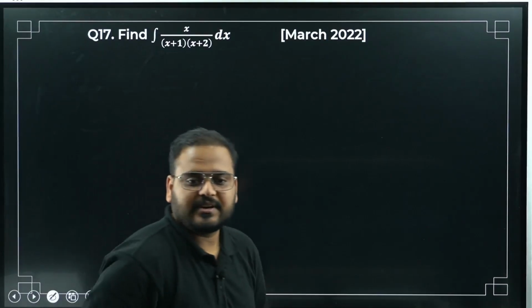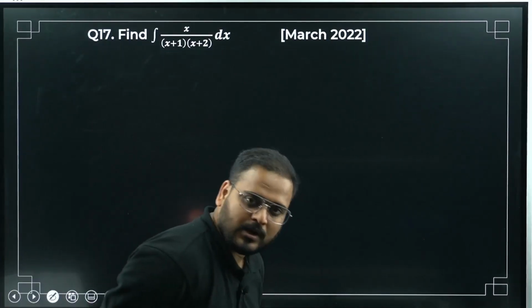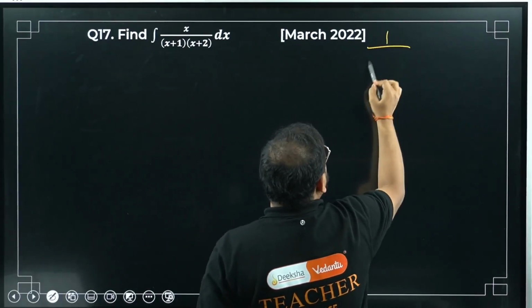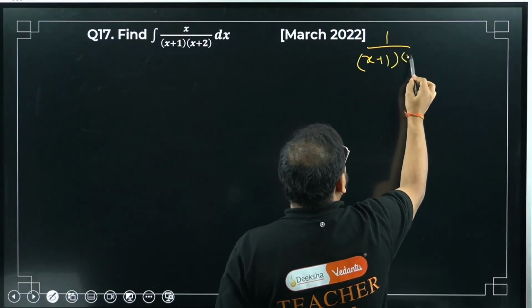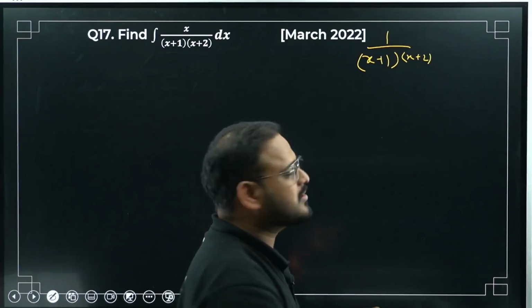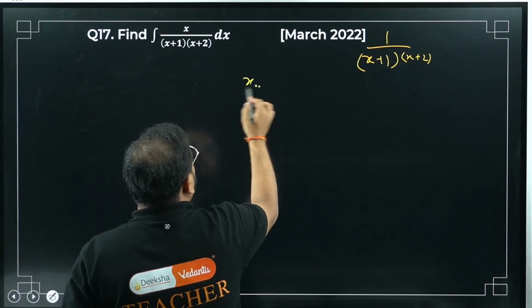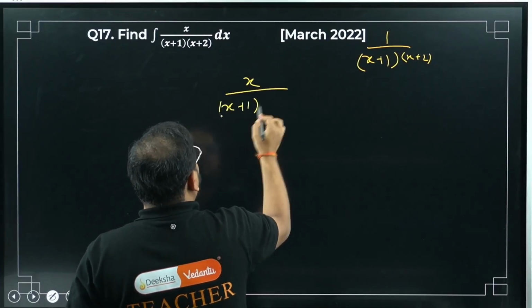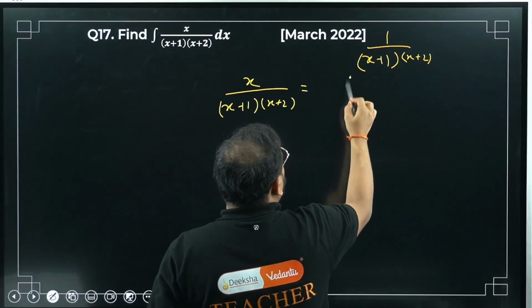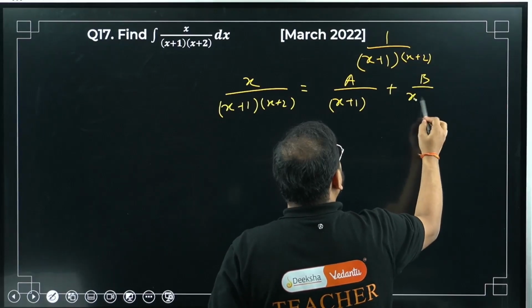Question number 17. Find the integral of x upon x plus 1 into x plus 2. I have done a question like this, but in that question it was just 1 upon x plus 1 times x plus 2. So I will not do the entire question, because it is the exact same question, just x is there. I'll show you how to do it. You write it from there. I'll take this x upon x plus 1 x plus 2 as a upon x plus 1 plus b upon x plus 2.